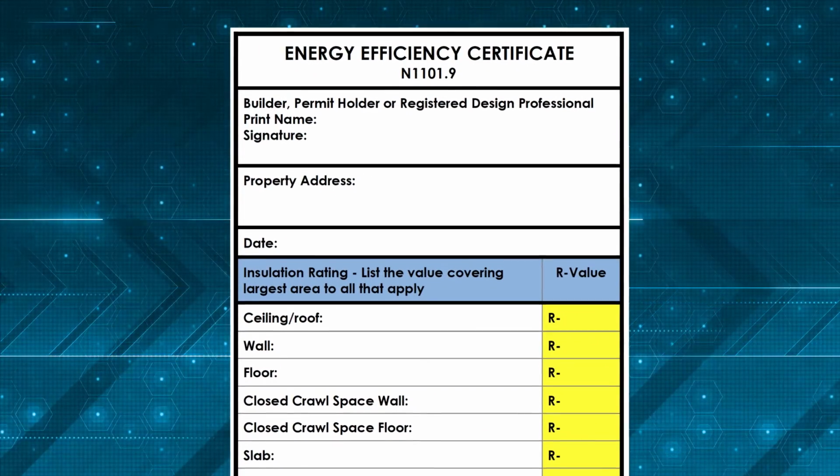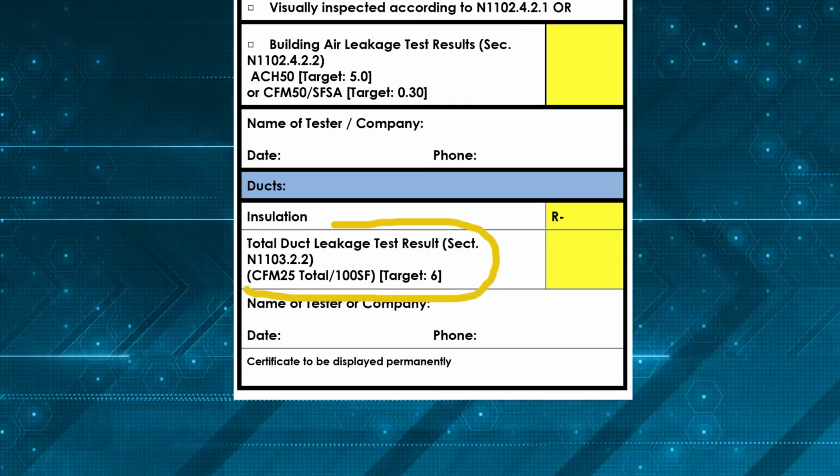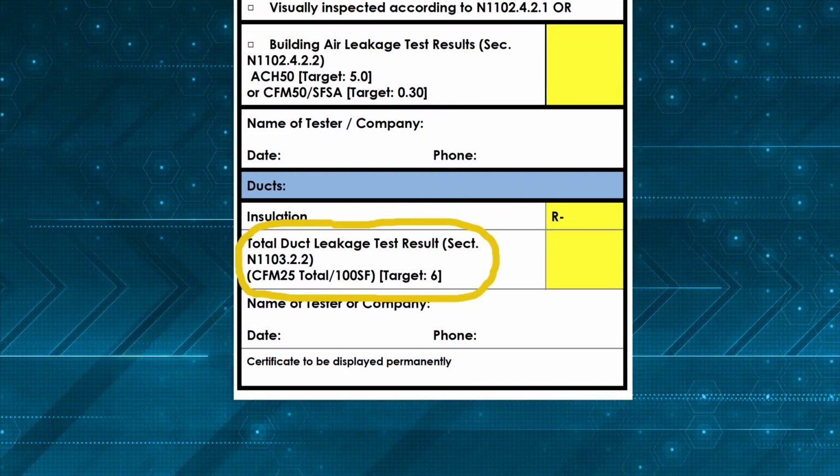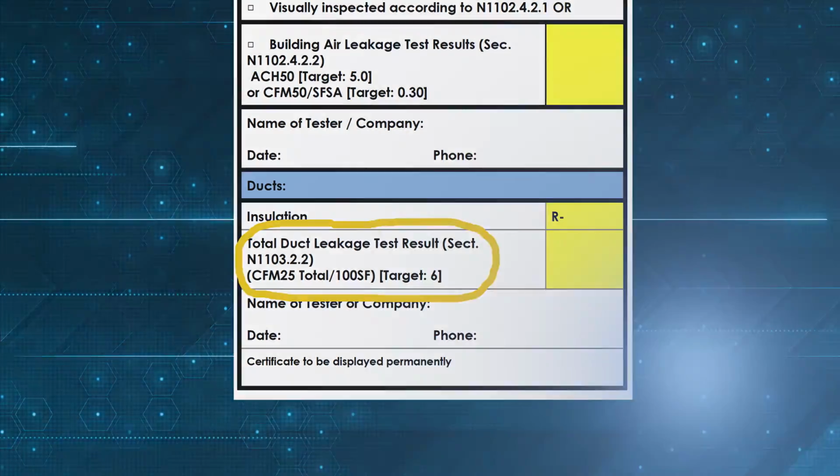Once testing is completed, the results should be reported on the Energy Efficient Certificate so that future homeowners know that all the airflow stays within the ductwork. Air flowing out of leaks is just money flowing out of your pocket. So that's the code for sealing and testing ducts. Considering the large amount of energy needed to operate a home's heating and cooling system, properly sealing the ducts can lead to tremendous savings and create a very comfortable home.